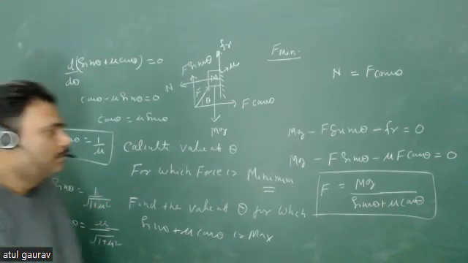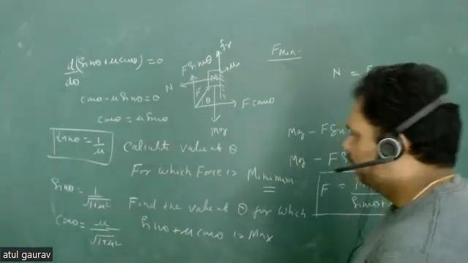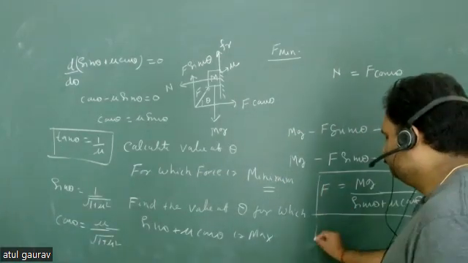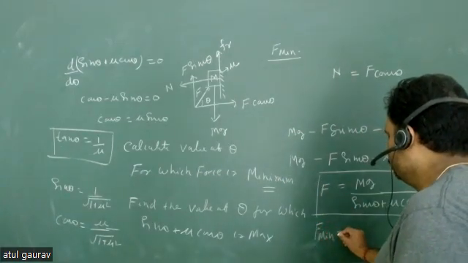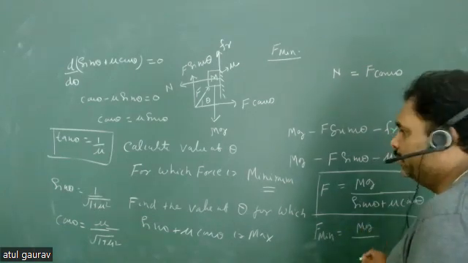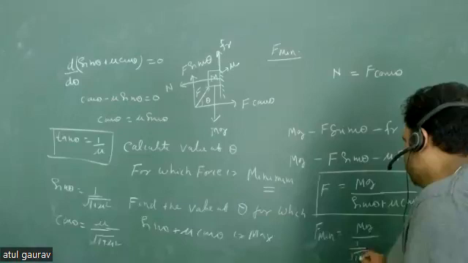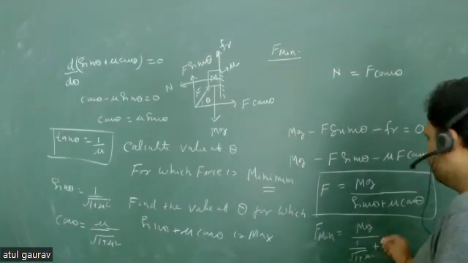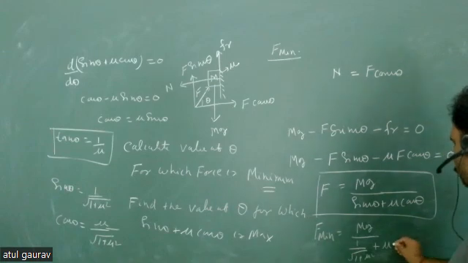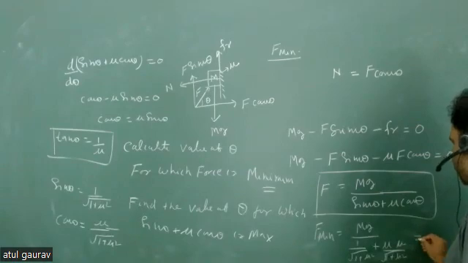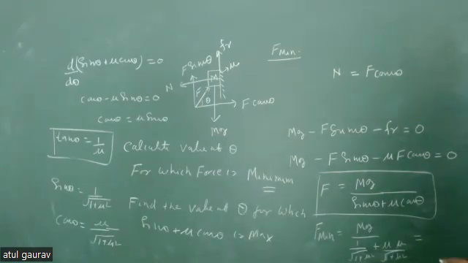So you can put these values here, and then you get F minimum is equal to mg by (1 plus mu square) upon root under 1 plus mu square, which gives mg by root under 1 plus mu square, isn't it? Yes, sir. So this is your F minimum.